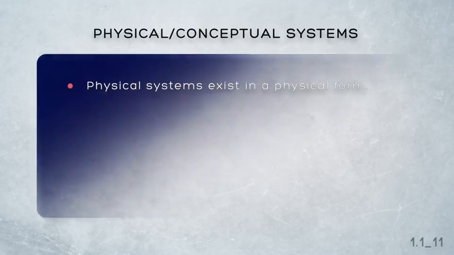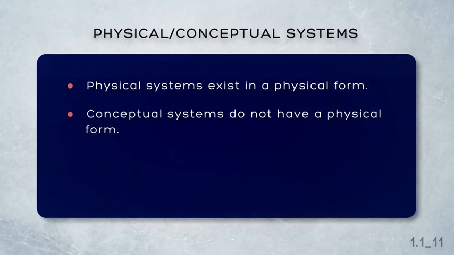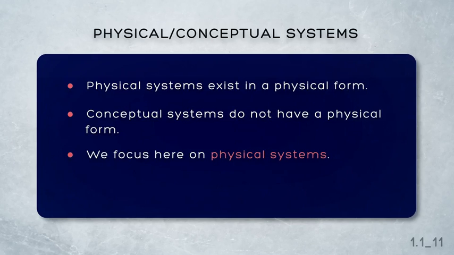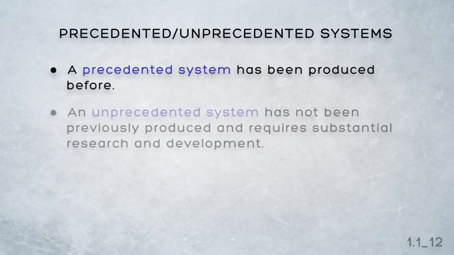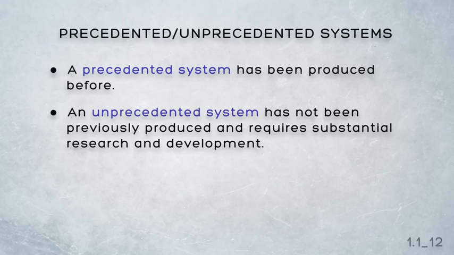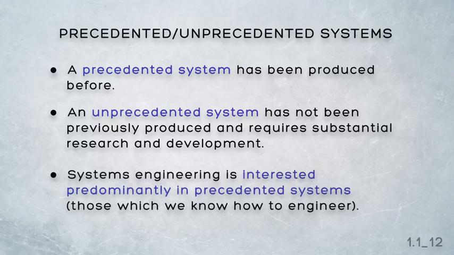Physical systems exist in a physical form. Conceptual systems do not, they're conceptual. Since our focus in systems engineering is on engineering a system, things we can actually produce, we're interested in physical systems. In a precedented system, similar such systems, or at least the majority of system elements, have been produced before. An unprecedented system is one that's not been previously produced. Systems that comprise mostly unprecedented elements are the result of research and development. Here we're focusing on systems that comprise largely precedented elements, that is, those that we have engineered before, and therefore those to which systems engineering is most appropriate.